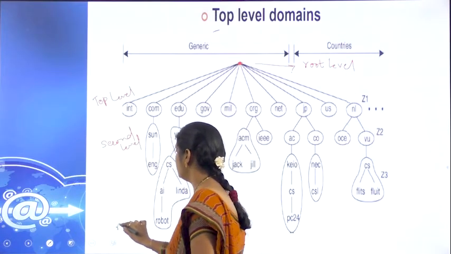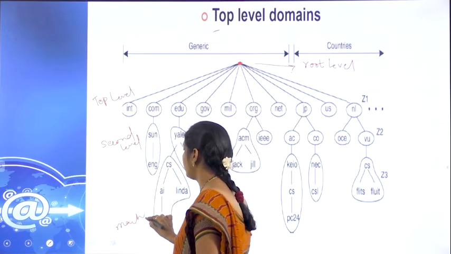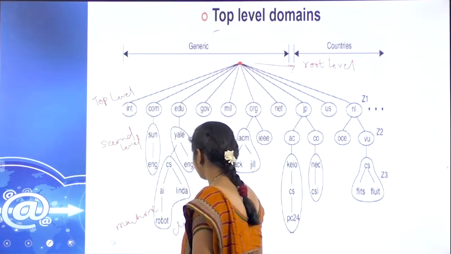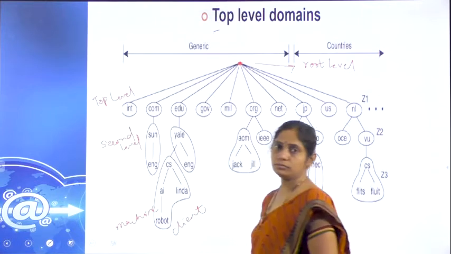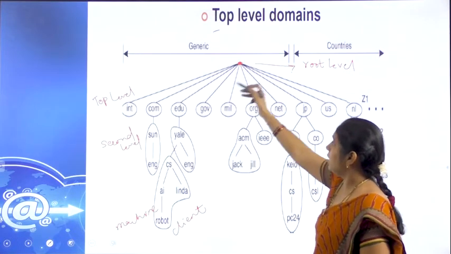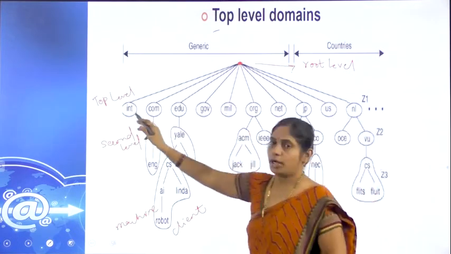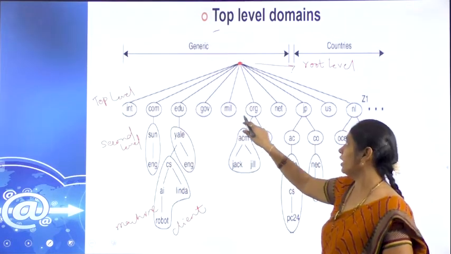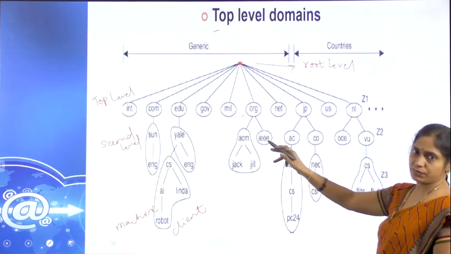Finally, it comes under the machine, nothing but the client side. Likewise, these many we have: .int for international, .com, .edu, .gov, .in. Likewise, these many subdomains we have.